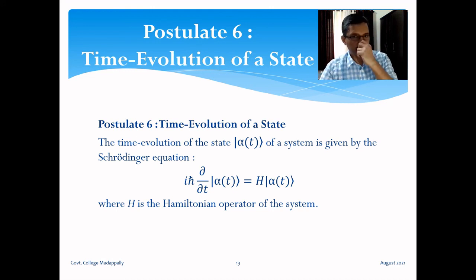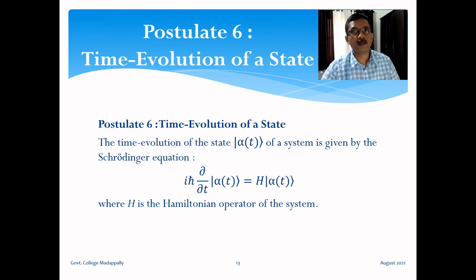It is a partial differential equation, and we will see that this is a second order linear homogeneous partial differential equation. The time evolution of the state is given by this differential equation. So this is also a postulate.